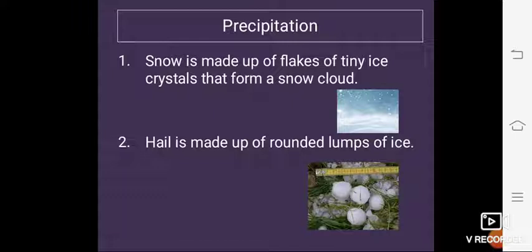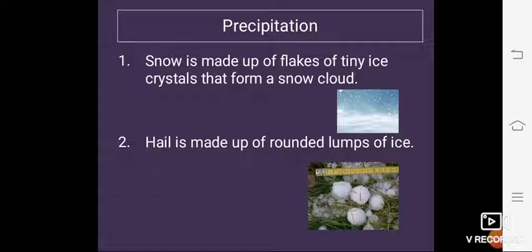Now the next point, that is hail. Look at the picture of hail, student. Hail is made up of rounded lumps of ice, and it occurs only in cumulonimbus. It means a thundercloud. Okay. So hail is made up of rounded lumps of ice, and it occurs only in thunderclouds.